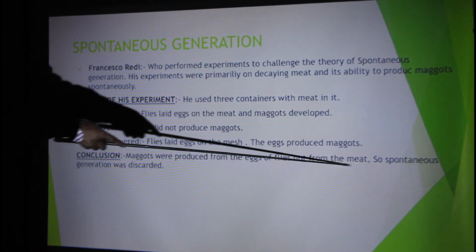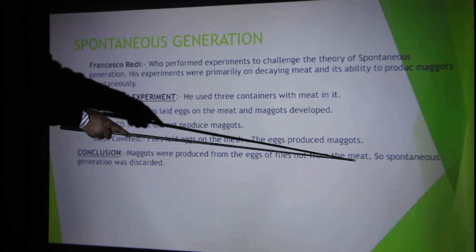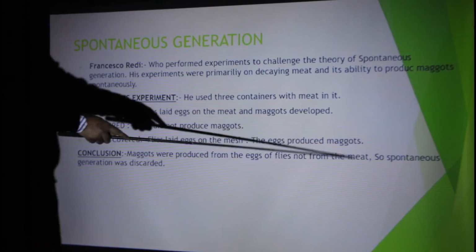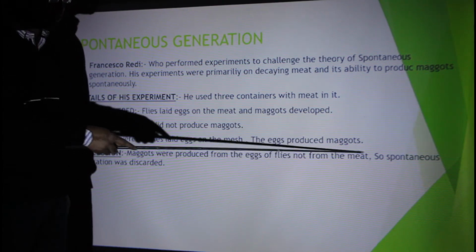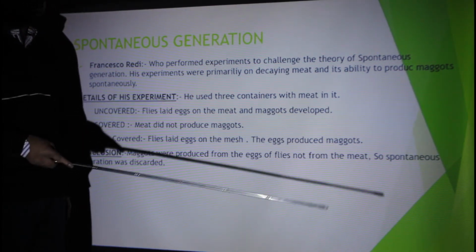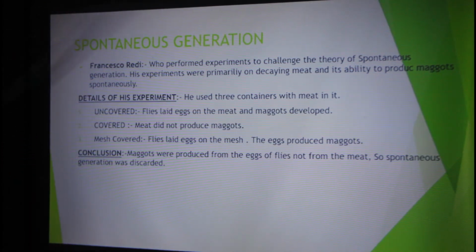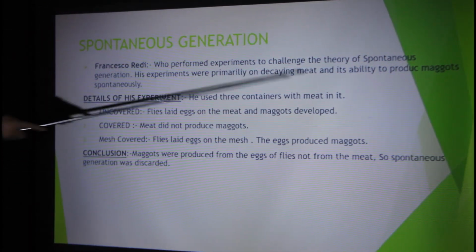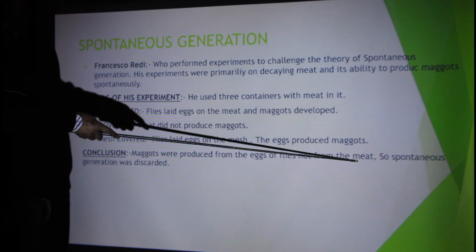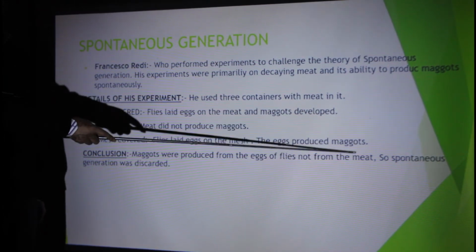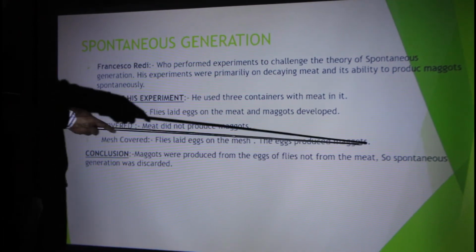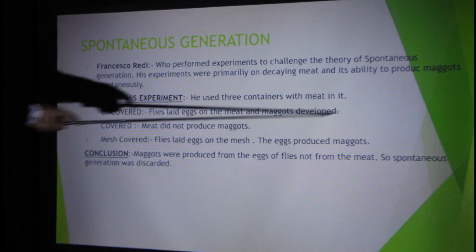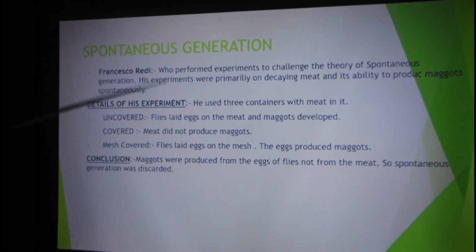Previously people believed that meat, which is food, contains organic substances. Obviously it contains organic substances, but they believed that the meat actually produced these organisms. But Redi disproved this and stated that it is not the meat or the organic substance present in the meat that produces maggots. It is the flies which produce maggots. So spontaneous generation was first discarded by Sir Francisco Redi.